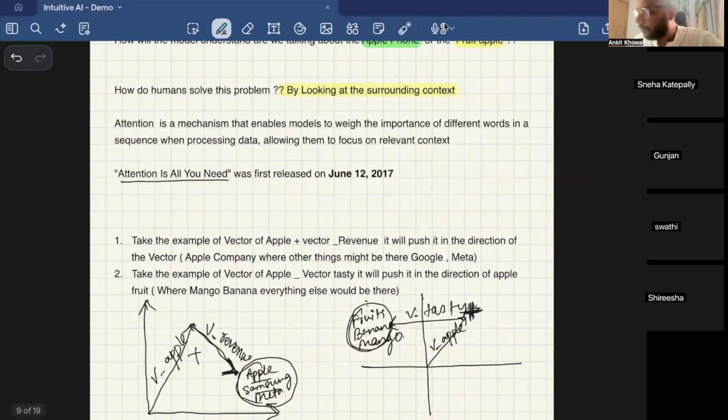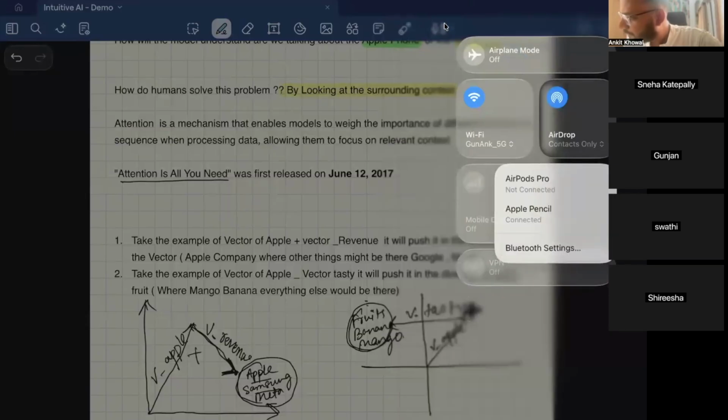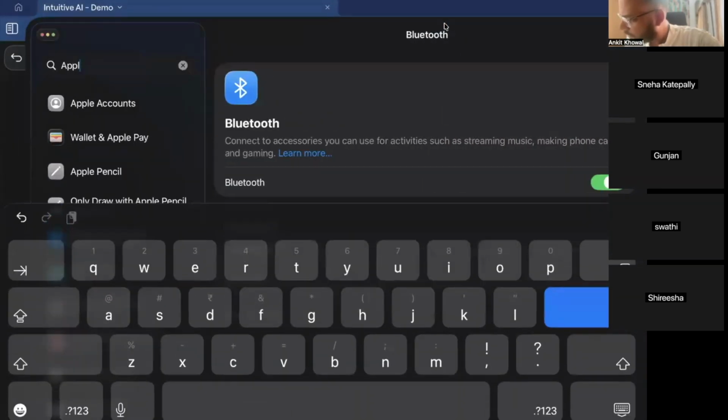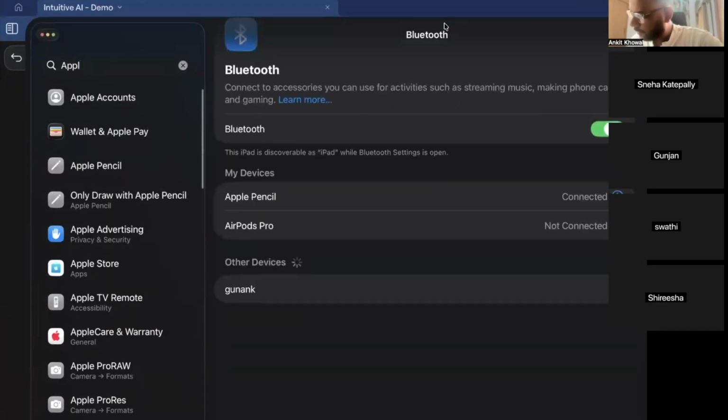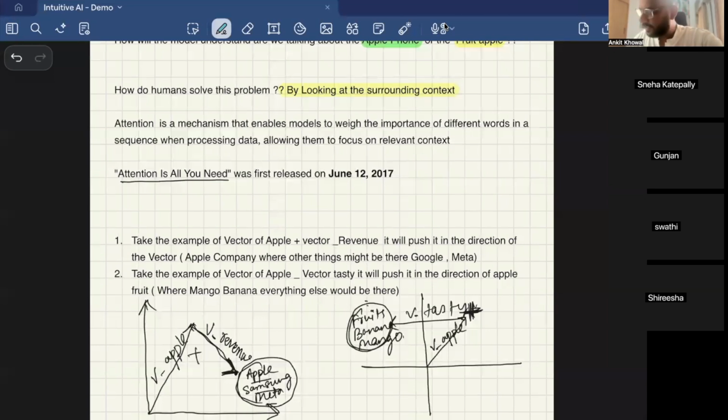Let's take one more example. If I have a sentence, just give me one minute. I think my pencil is somehow not working. Okay, never mind. I'll just explain it this way.